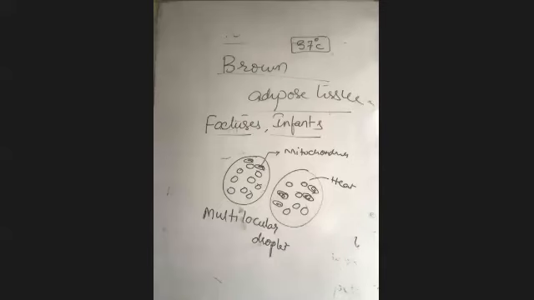But what about the newborn baby? After coming out from the mother, after the parturition, that means after the 9 months when the baby comes out, the process we call parturition. When the baby comes out, the first problem to the baby is maintaining constant temperature.